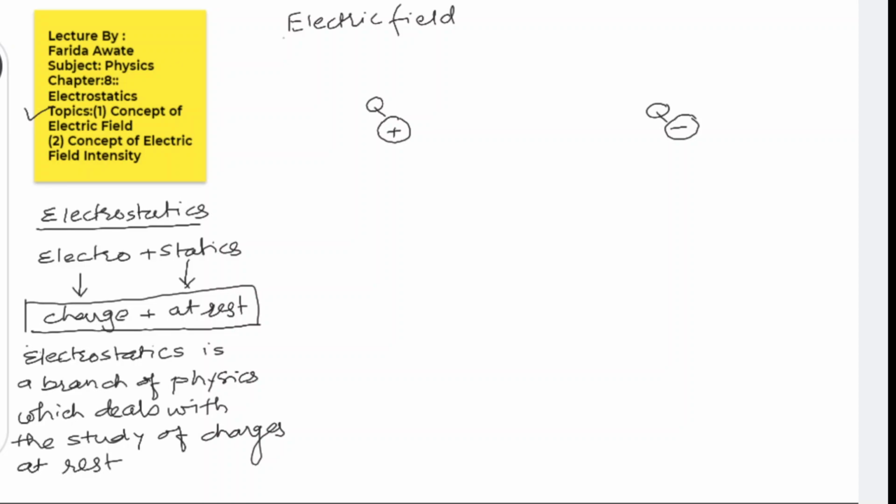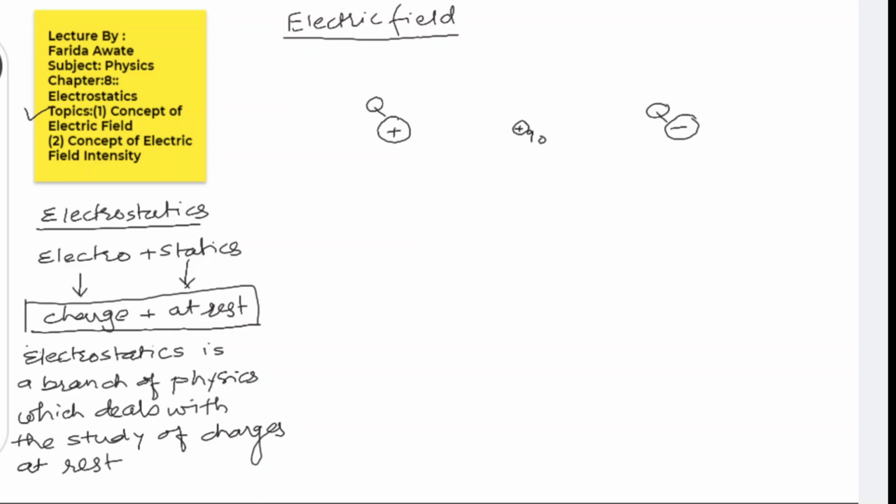Now what is electric field that we are going to discuss here? Suppose this charge is there. We know if any type of charge is there, there is a field around it. That particular field is known as electric field. Now let us consider a small test charge Q0 at a finite distance from plus Q. What will happen to this?